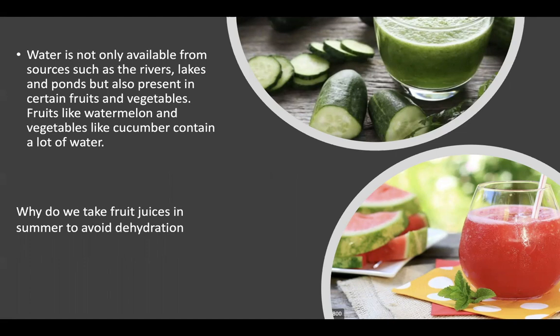So why do we take fruit juices in summer? To avoid dehydration. Dehydration means in the summer season, the temperature is high due to the sun. Then the water present in our body evaporates as sweat. Then the body requires water. This is called dehydration.